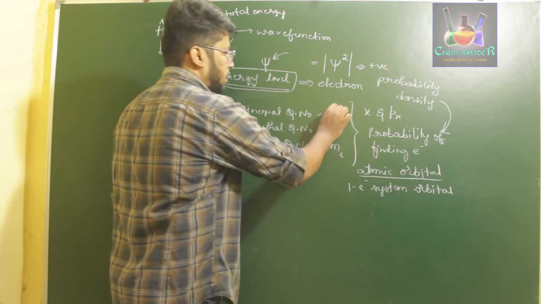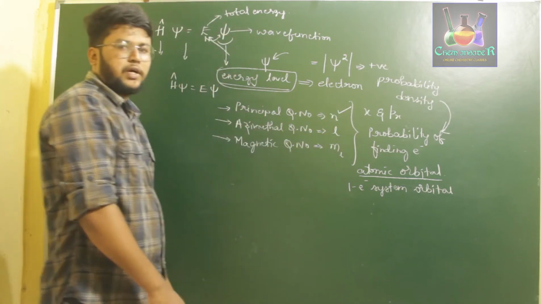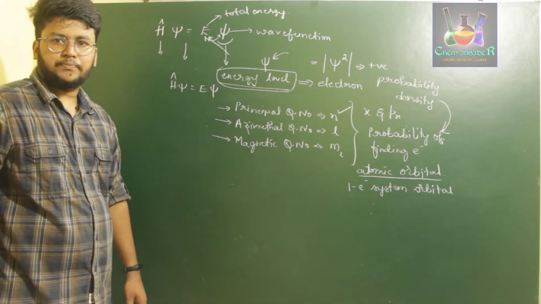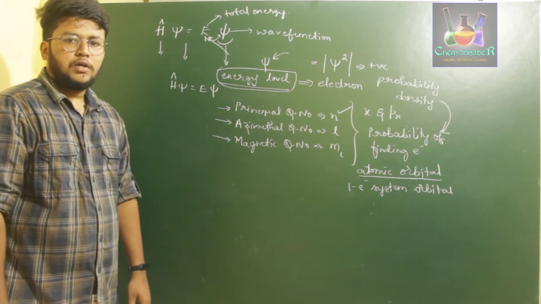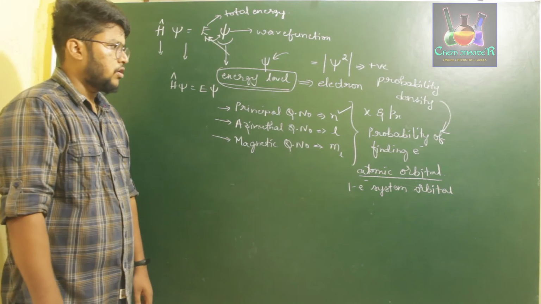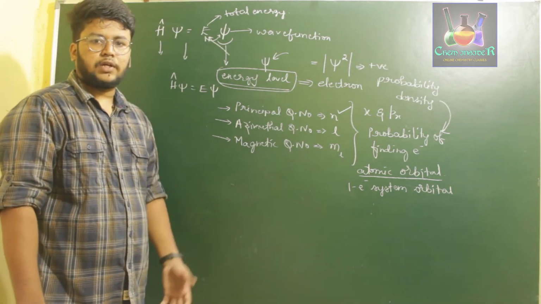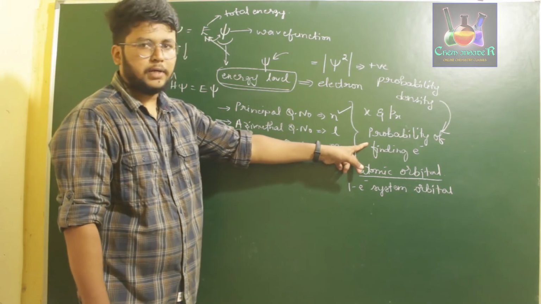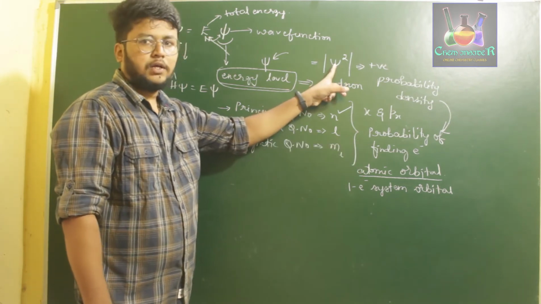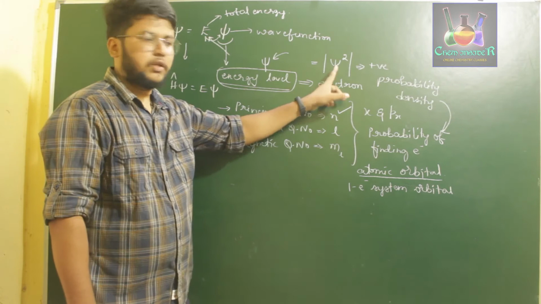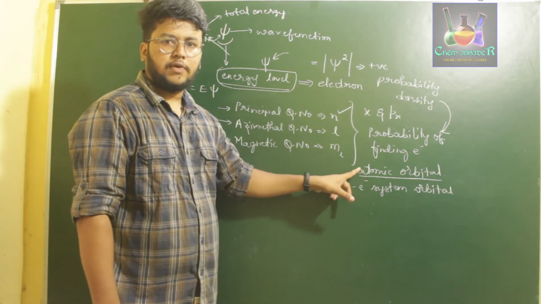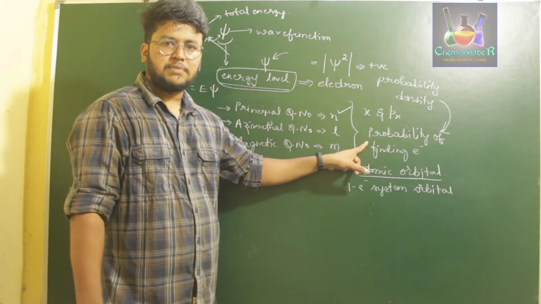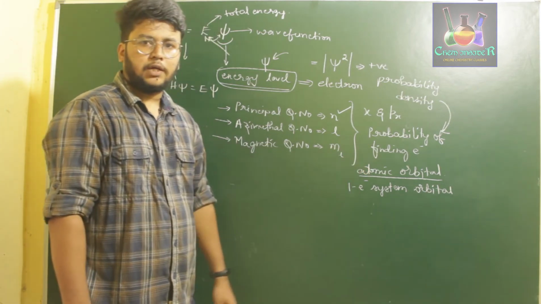For the hydrogen atom, n defines the position or energy level of the electron. The probability of finding an electron is given by the magnitude of psi squared, and the maximum probability is called the atomic orbital.